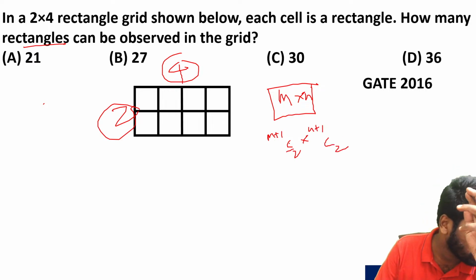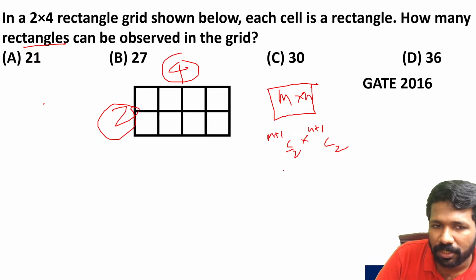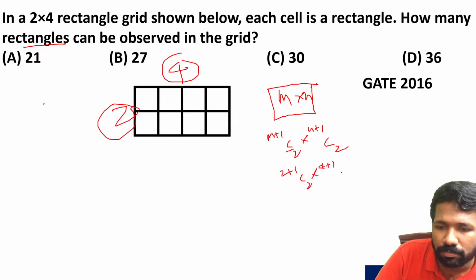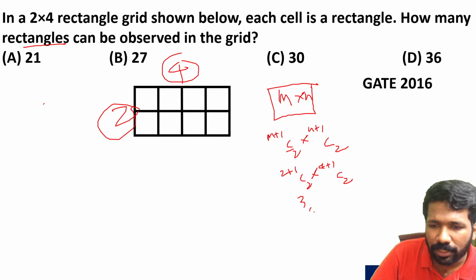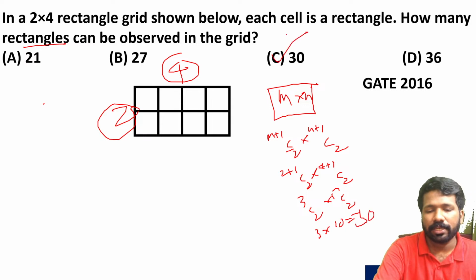C means combination. In the permutation combination chapter, we have discussed about combination. That means in this question 2 plus 1 C2 into 4 plus 1 C2. That is 3C2 into 5C2. 3C2 is 3. 5C2 is 10. 3 into 10, 30 it is. So option C, 30 is the answer.